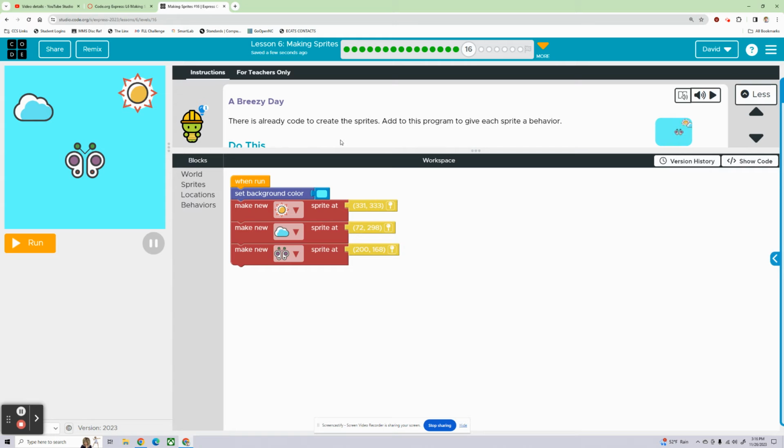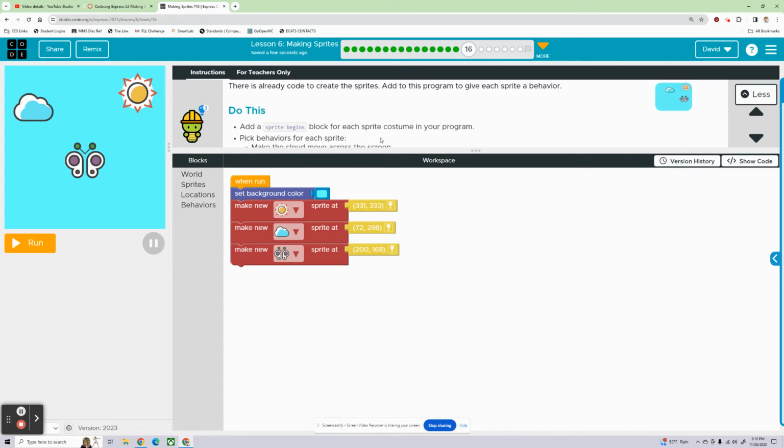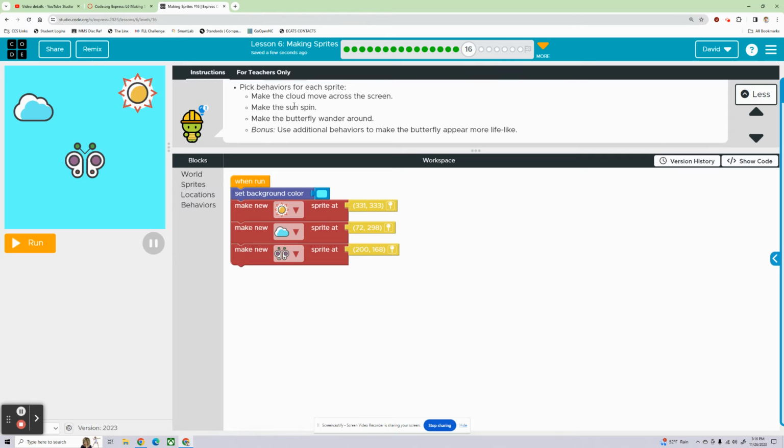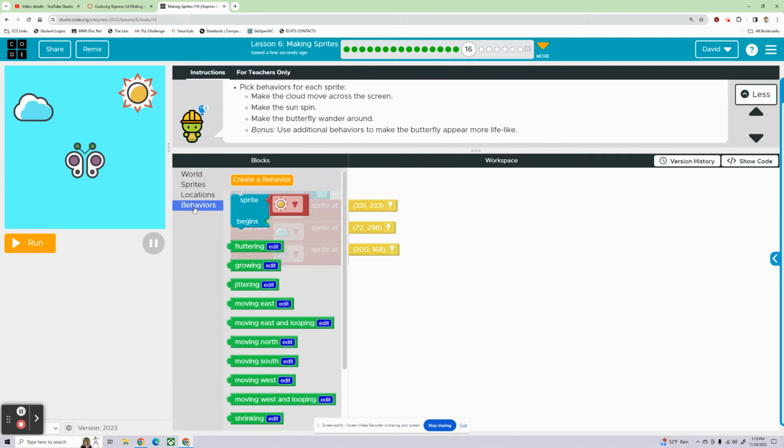Breezy day. There is already code to create the sprites. We're going to add to this program to give each sprite a behavior. Do this: add a sprite begins block for each sprite costume in your program. Pick behaviors for each sprite. All right, we're going to make the cloud move across the screen. So behaviors,